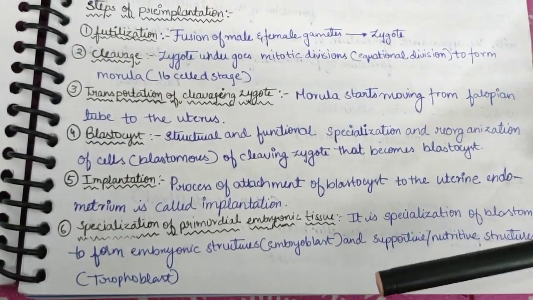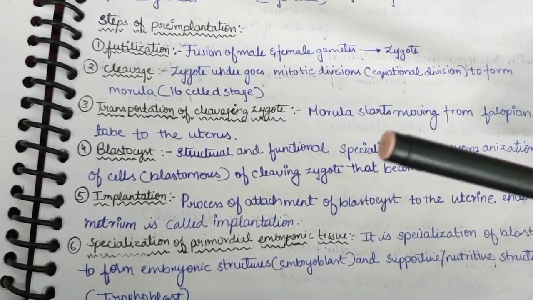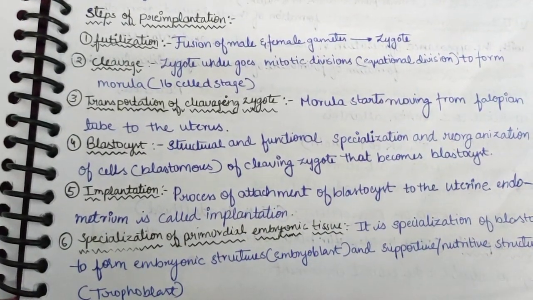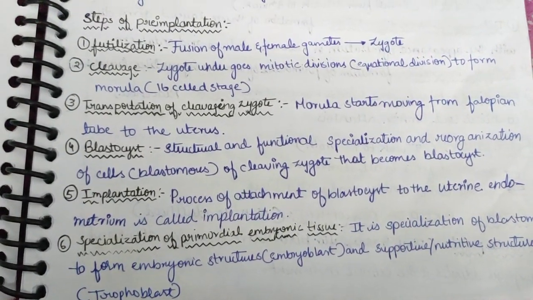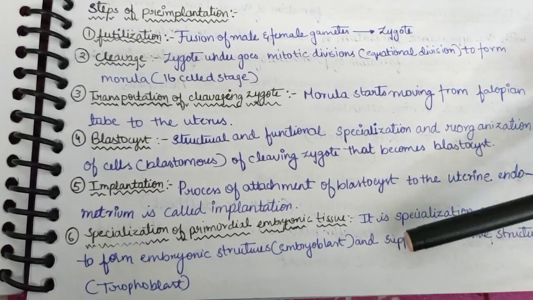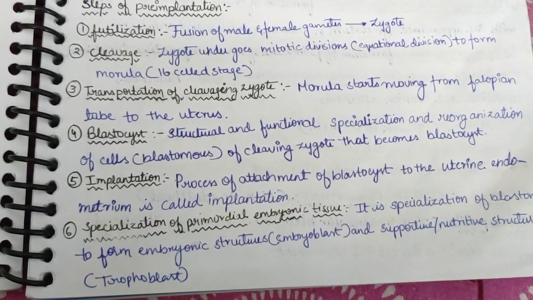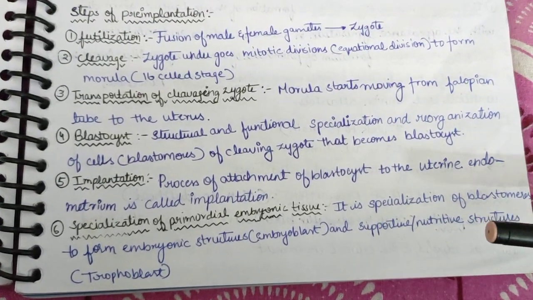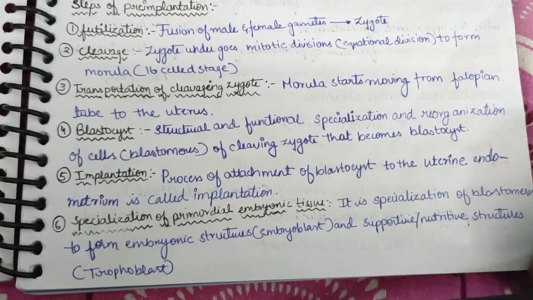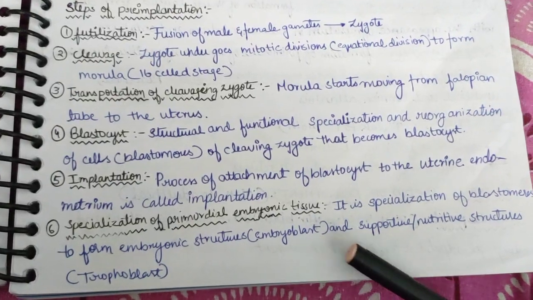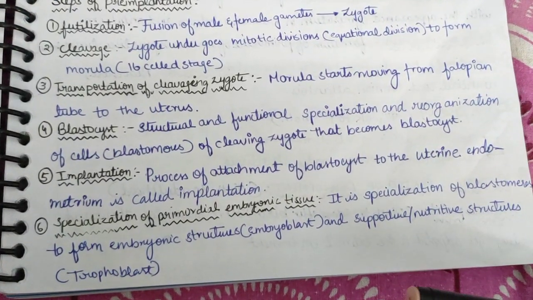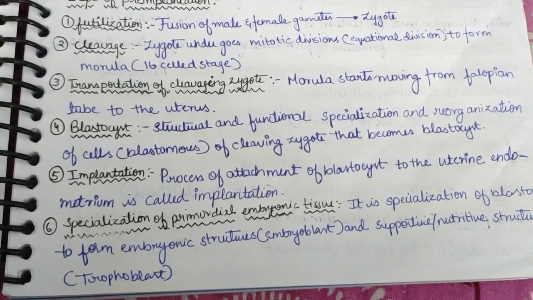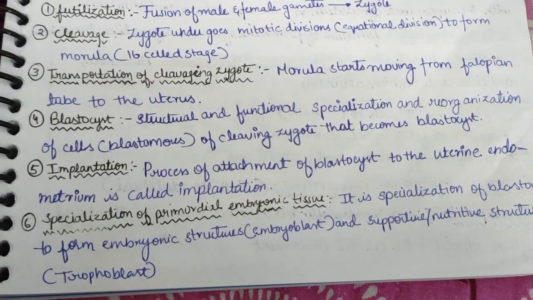Now, implantation. This is a major process, where the attachment of the blastocyst to the uterine endometrium is called implantation. Now, specialization of primordial embryonic tissues. It is specialization of blastomeres to form embryonic structures like the embryoblast, and supportive or nutritive structures known as trophoblasts, which give nutrition to the fetus to grow.